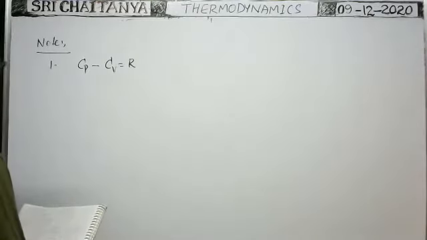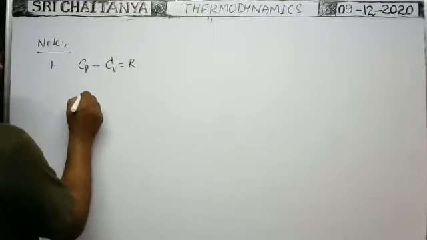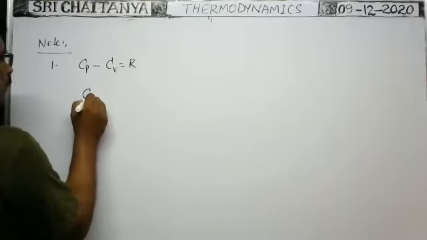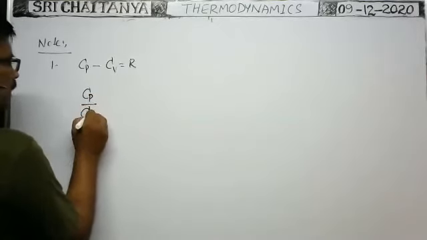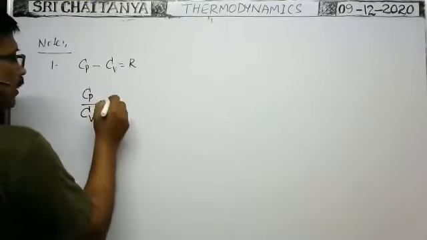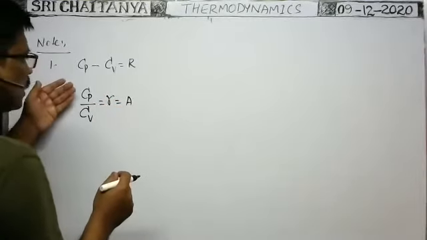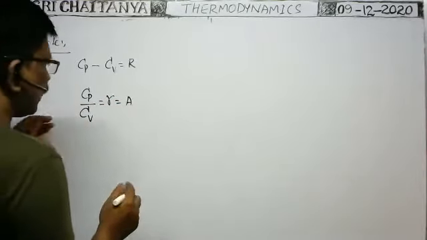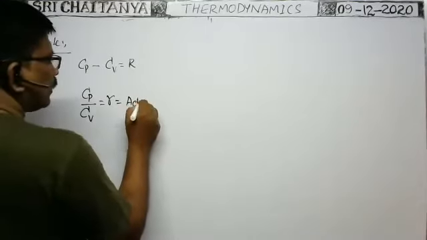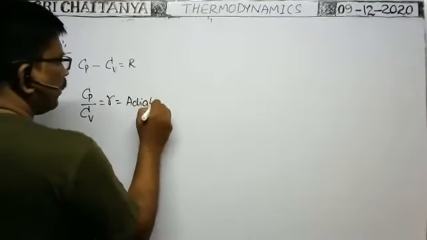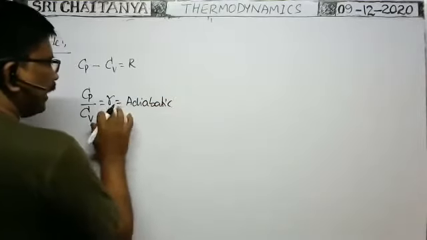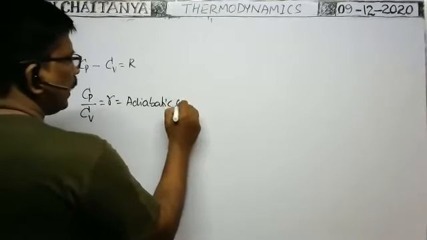One more point. The ratio between the molar specific heat at constant pressure and the molar specific heat at constant volume is called the adiabatic constant, represented with gamma.